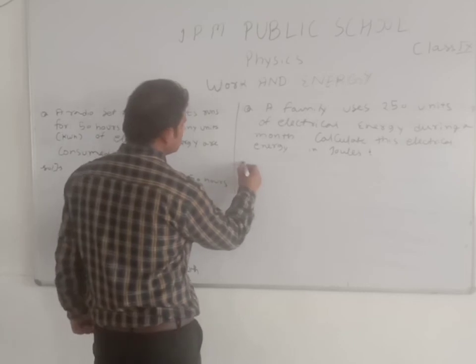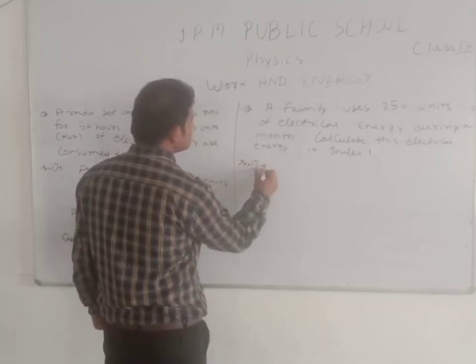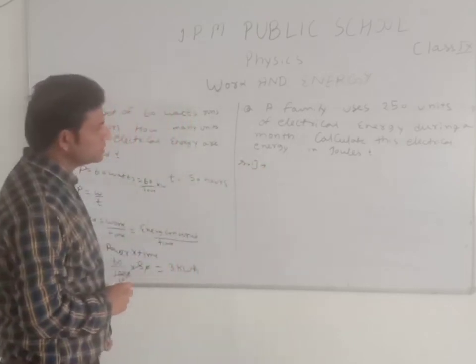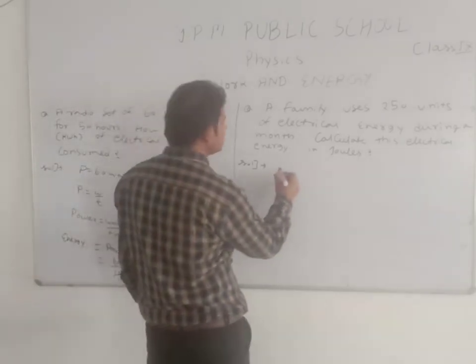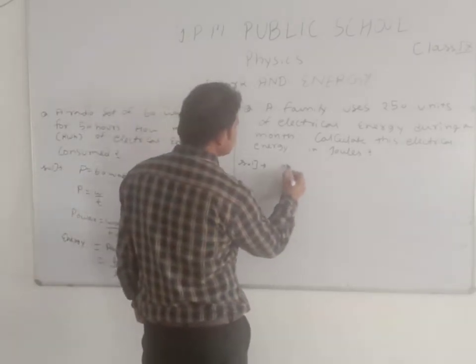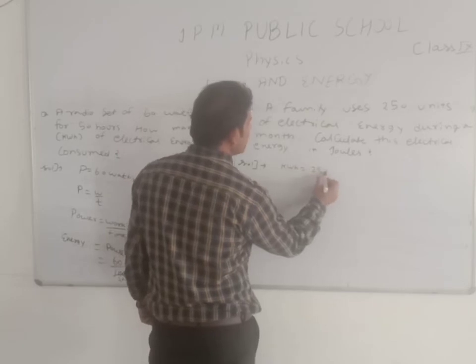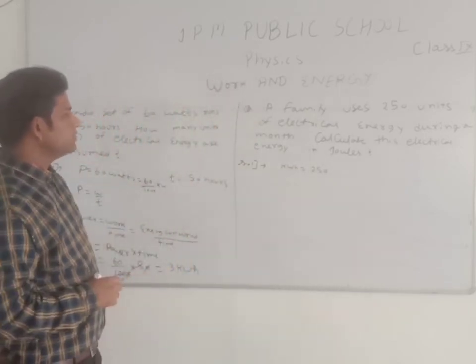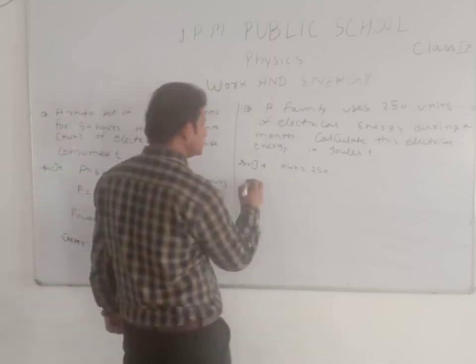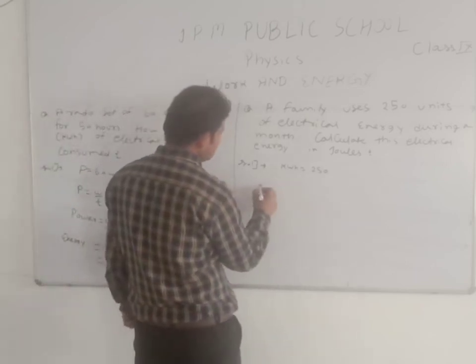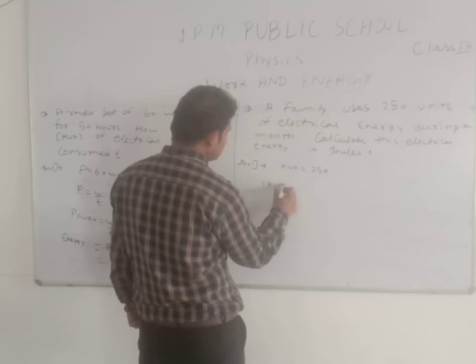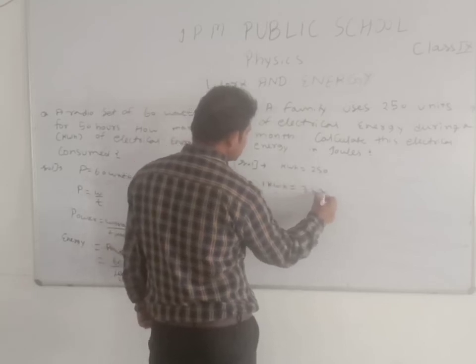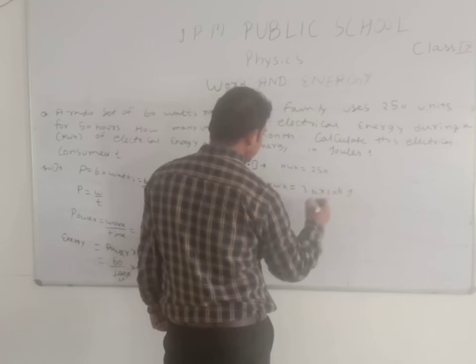The next question is: a family uses 250 units, the kWh given to you is 250, of electrical energy during a month. Calculate this energy in joules. So 1 kWh equals 3.6 into 10 to the power 6 joule.